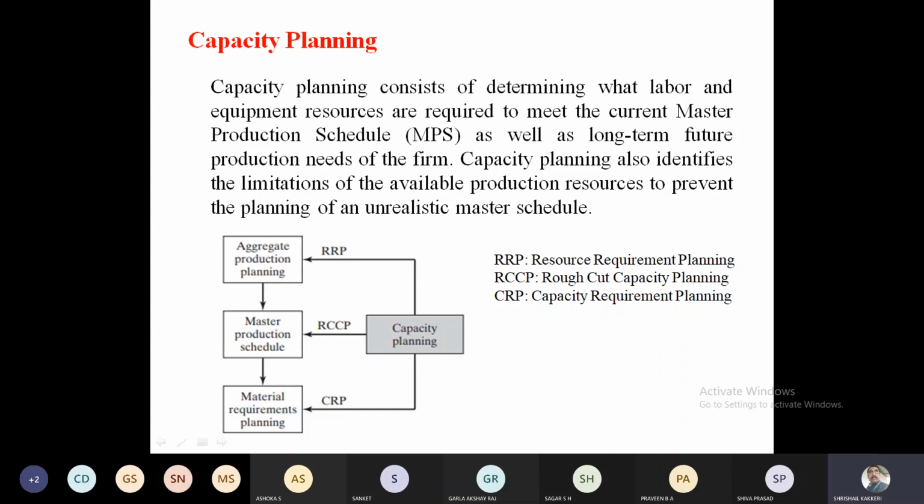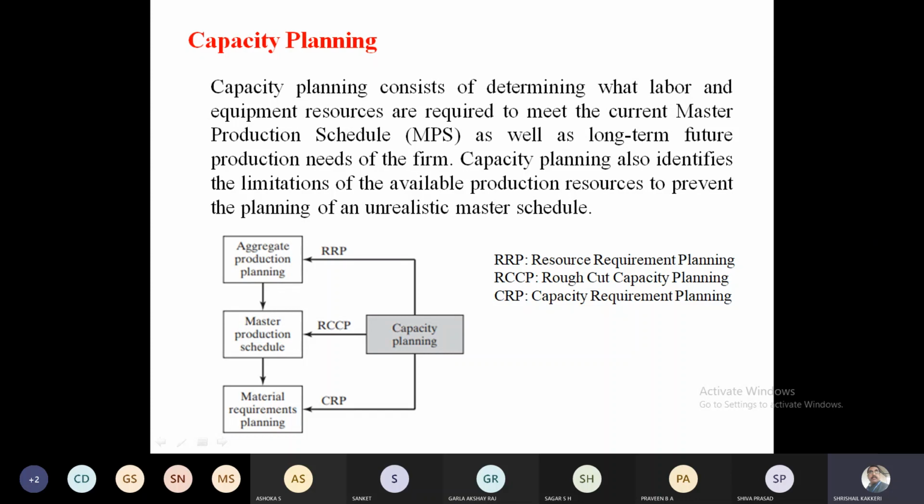Rough cut capacity planning is the one which helps the master production schedule. Rough cut capacity planning, in the sense, for this particular type of production, what are the resources available, and we narrow down our requirements. That is rough cut capacity planning. And capacity requirement planning, CRP, indirectly deals with the material requirement, and indirectly how many products I can take.